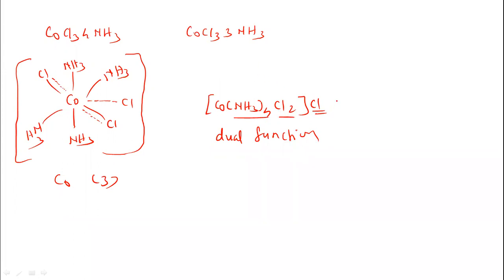Now when this complex ion is treated with silver nitrate, only this chloride ion is ionizable. Formation of silver chloride precipitate. This dotted one is removable, while these 2 chloro are not removable here. So this explanation is on the basis of the Werner theory. So let us take some examples here.